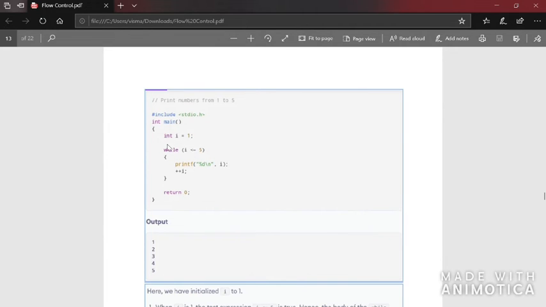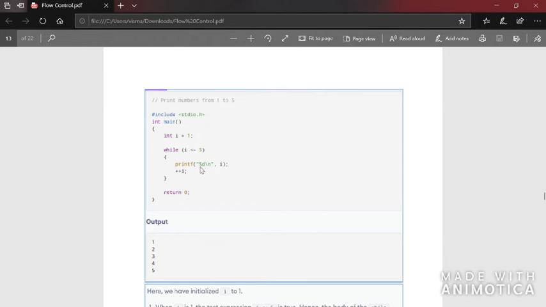So the initialization is done before the starting of the while loop. After we have initialized the value of I to 1, then comes the loop: while I less than or equal to 5. Since we need to print only numbers up to 5, you can use the condition I less than or equal to 5, or you can use another condition which is I less than 6.